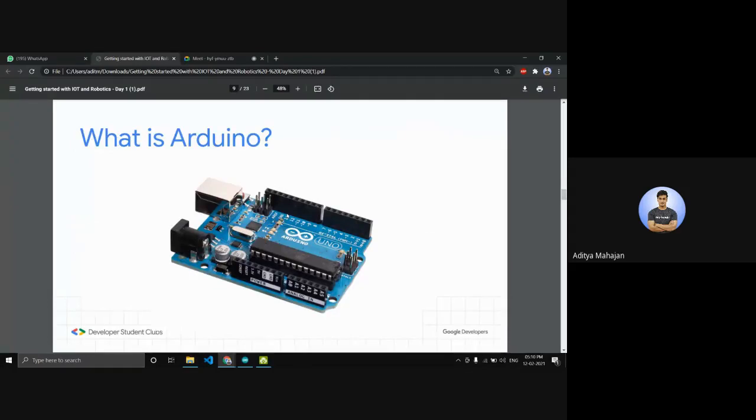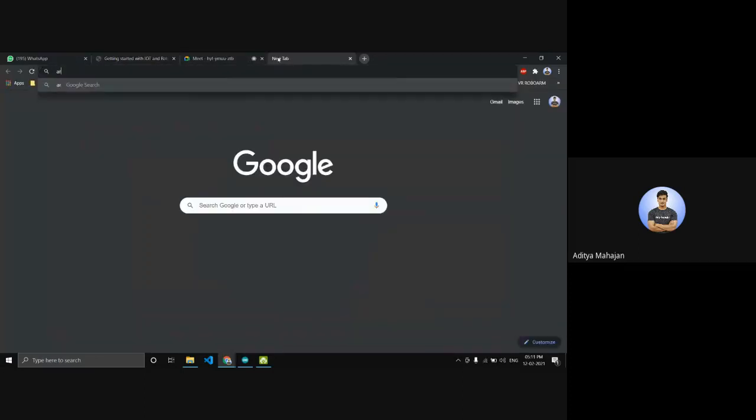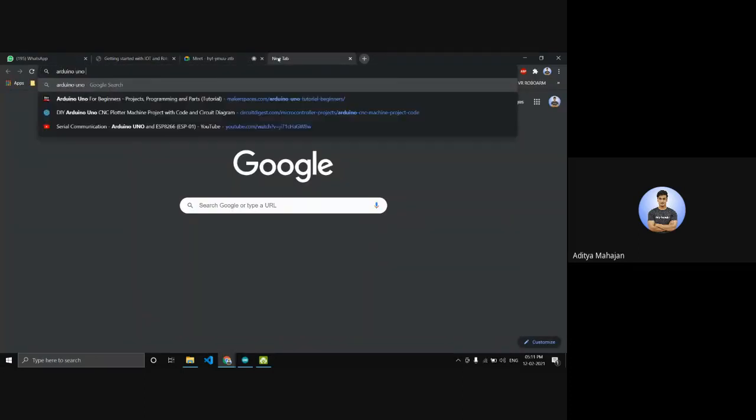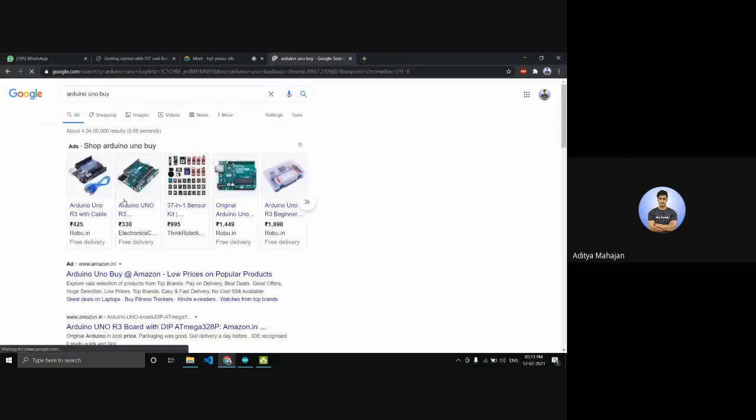Now, what is the Arduino? This is the Arduino Uno board, which is the most famous microcontroller, which you can get for like 400 rupees on Amazon. Let's just see. Yeah, it's available for like 300, 400. So this is the most famous and the cheapest microcontroller available in the market. So anyone wishing to start in robotics has to get their hands on one of these.